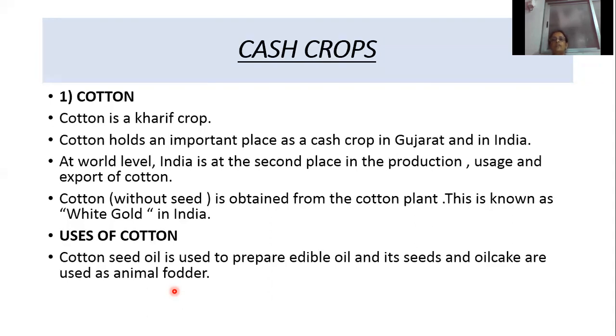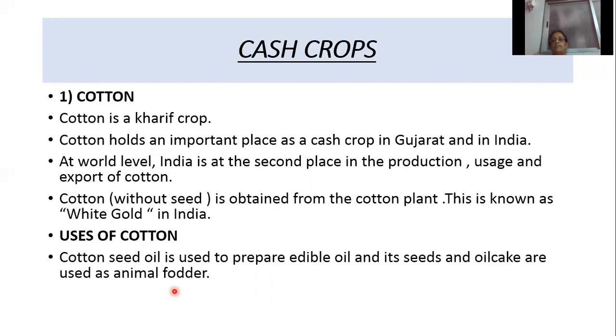So which cash crop holds an important place in Gujarat and in India? Cotton. Gujarat is an industrially based state, and the textile industry plays an important role in Gujarat. So in that textile industry, cotton plays an important role. At world level, India is in second place in the production, usage and export of cotton. So in the world, India ranks second in the production, use and export of cotton, selling that cotton to other countries. India ranks second.